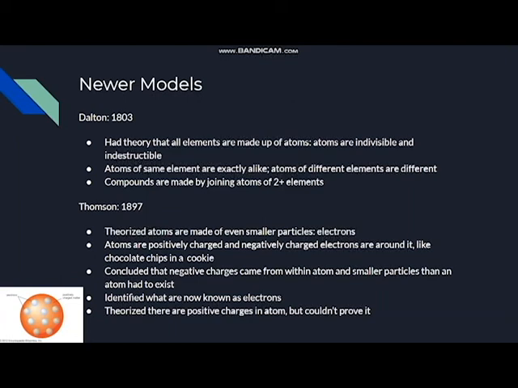This meant his model right here just shows that positively charged matter is all around the atom, and electrons are just around it, like chocolate chips in a cookie.